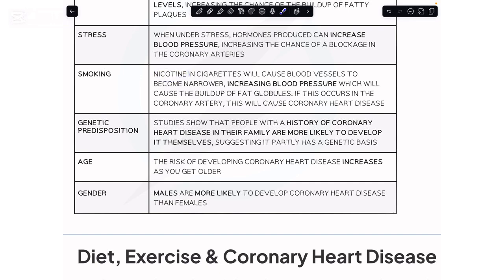What this nicotine does is constrict the blood vessels of the heart, and when the lumen of the coronary artery becomes narrower, for sure the blood pressure would be enhanced, and ultimately again the inner lining of the coronary arteries would be disturbed, and as a result of the repairing mechanism, the body would start to develop a lot of fat globules, and again the person would have coronary heart disease developing in them.